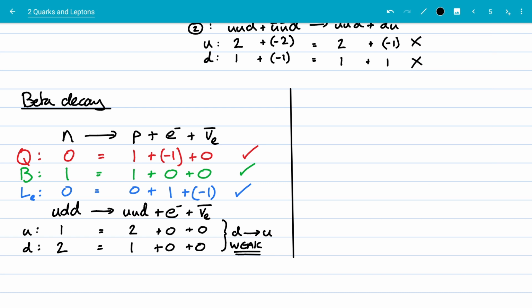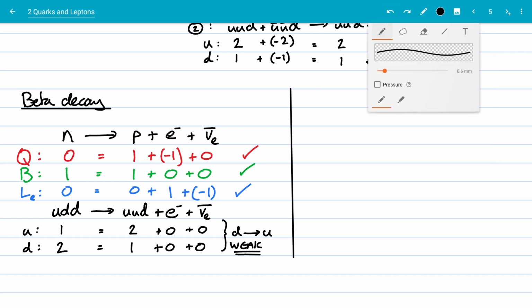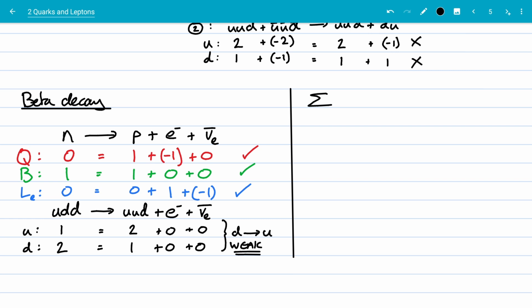Let's consider the work of a strange quark in taking a sigma particle. We've got a sigma particle, and let's say it's a sigma minus, and it's going to decay into a proton, and we'll figure out what's going to come out after it as well. So in terms of quarks, we've got down, down, strange, and this is going to turn into up, up, down. So there are two changes there. This perhaps was a bad choice.